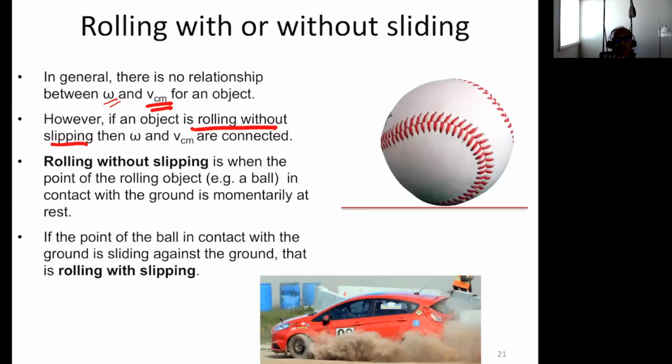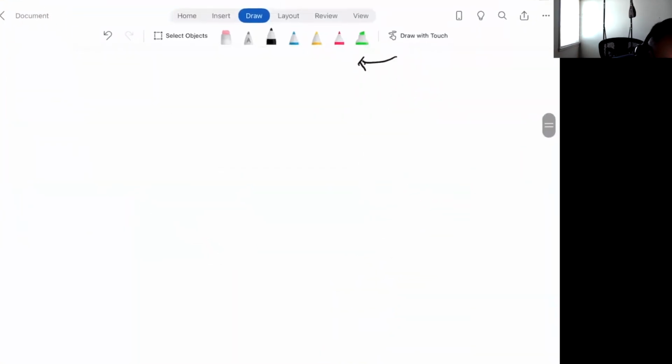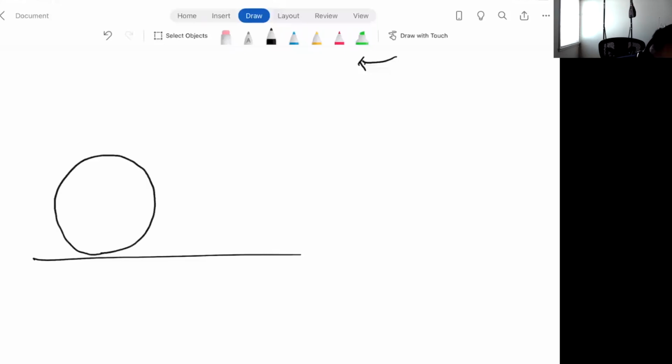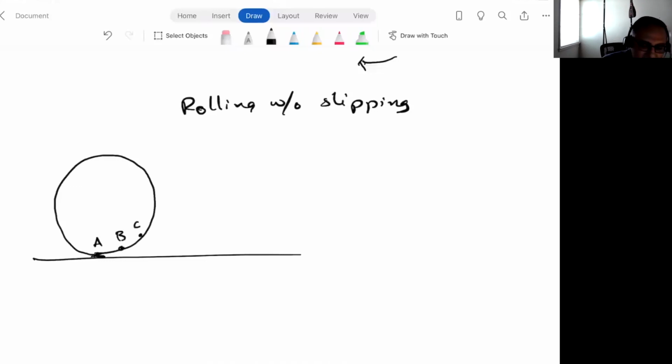But what I'm going to focus on now is to look at this a little more carefully. What's the difference between rolling without slipping and rolling with slipping? We've talked about this before. If you just imagine this wheel that's rolling without slipping, consider a point A and another point B and another point C over here. The point A is in touch with the ground right now.